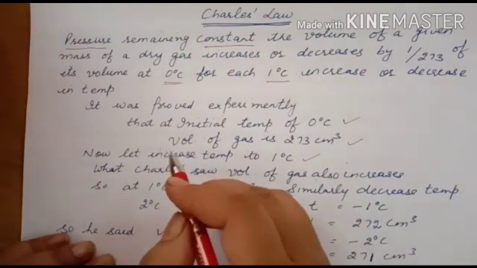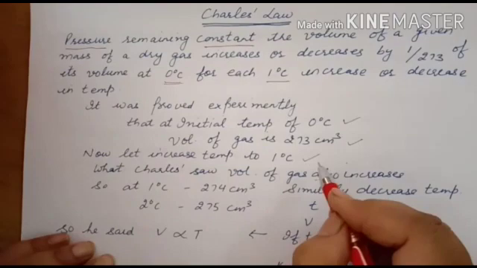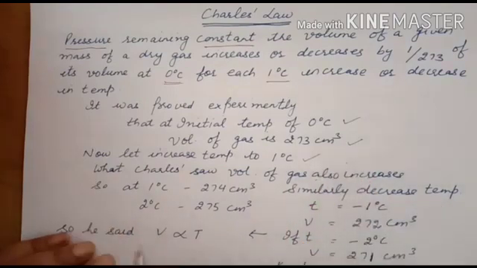Say Charles increased the temperature to 1 degree Celsius. What he saw was that the volume of gas also increases. So when he increased 1 degree Celsius, the volume also became 274 centimeter cube.